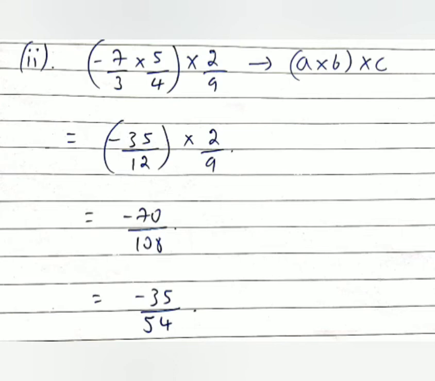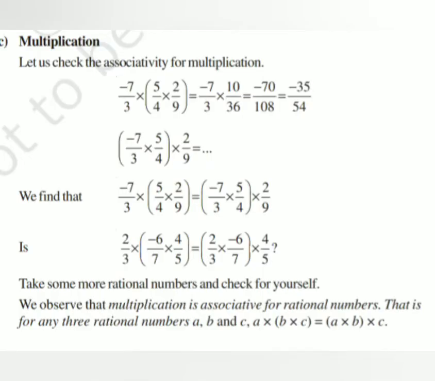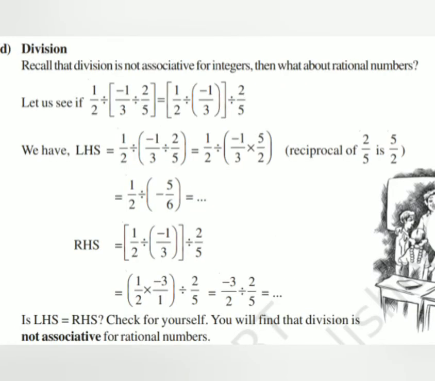So from this, it can be stated that multiplication is associative for rational numbers. That is, for any three rational numbers a, b and c, (a into b) into c is equal to a into (b into c). Next property, division. We're going to learn whether division is associative with respect to rational numbers.